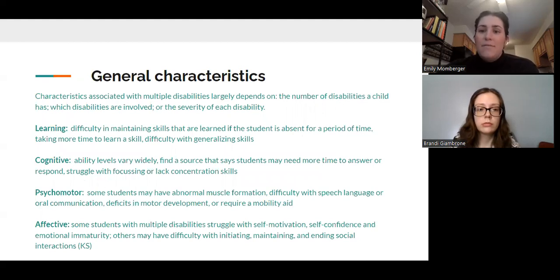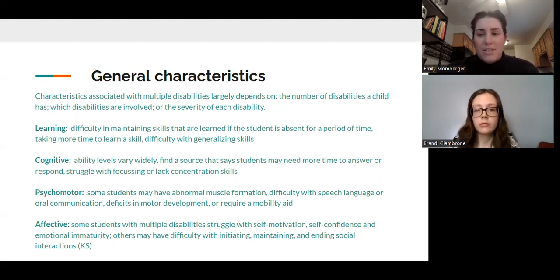Due to the broad range of disabilities, a child's characteristics largely depend on the number of disabilities a child has, which disabilities are involved, and how severe each disability is. When teaching students with multiple disabilities, you may notice skill regression, or difficulty maintaining skills that were learned if the student is absent for a period of time, and skill recoupment, or when it takes significantly longer to relearn skills. Although all students face skill regression to some extent, we can advocate for students with multiple disabilities to attend summer school to maintain some of those skills.